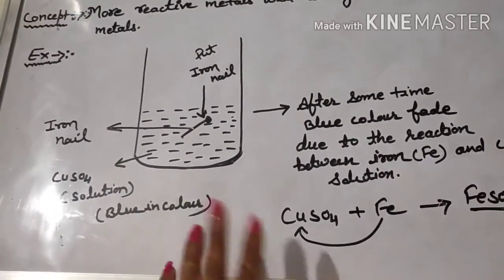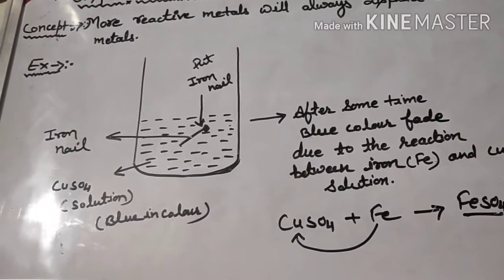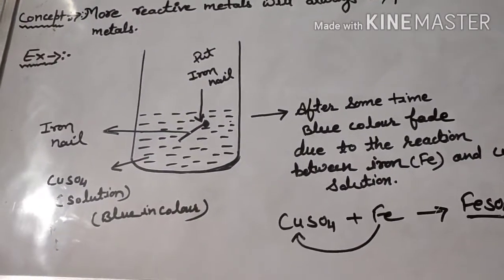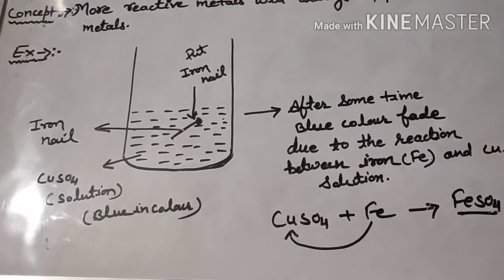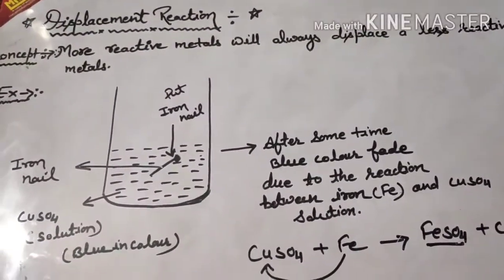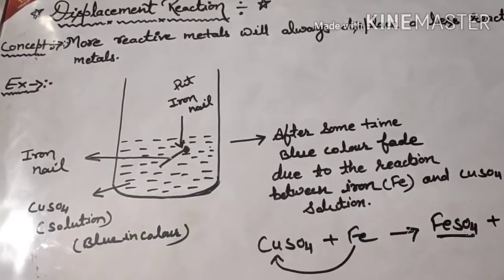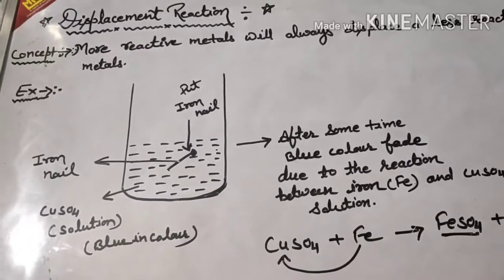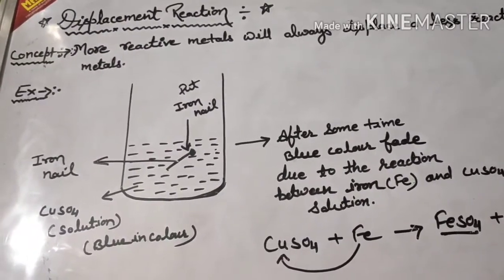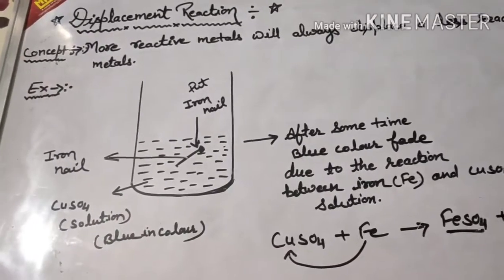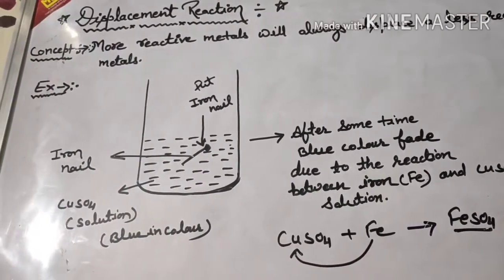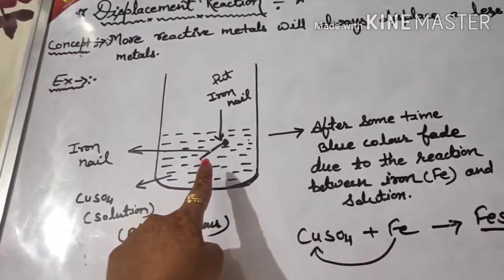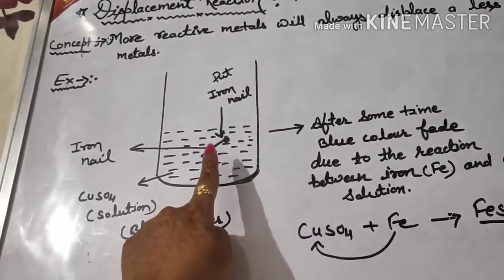Suppose you are given two metals, copper and iron. How do you know which metal is more reactive? Is copper more reactive than iron, or is iron more reactive than copper? Here the question is difficult, because copper might react with water while iron does not, or iron might react with water and copper does not. So we use displacement reactions. These reactions occur when a metal is put in an aqueous solution, and that aqueous solution is a compound of another metal.